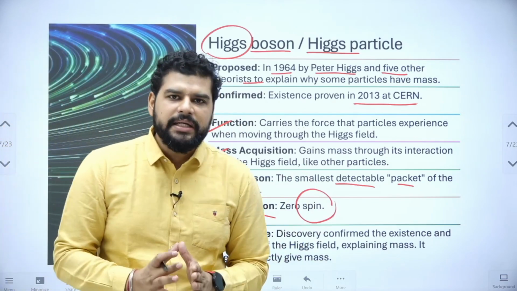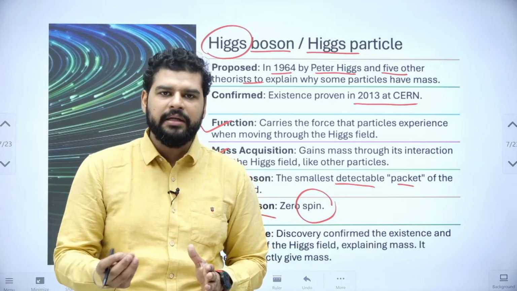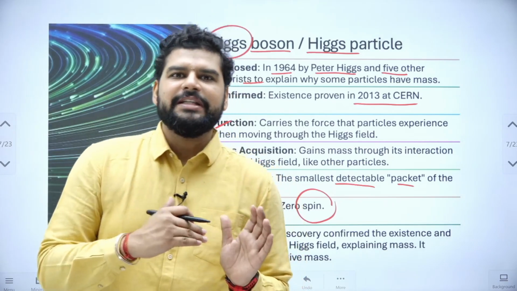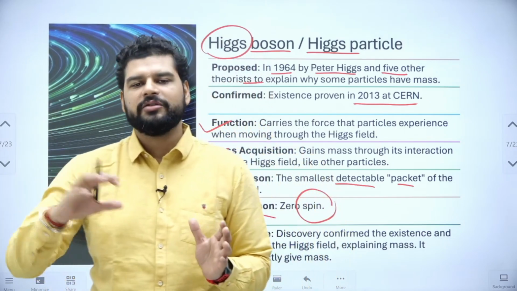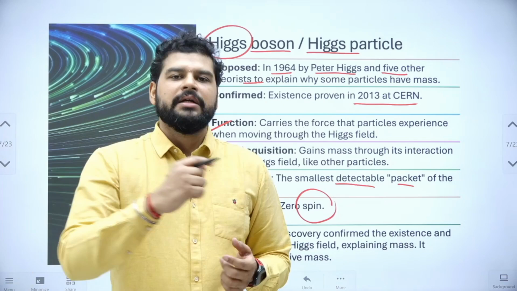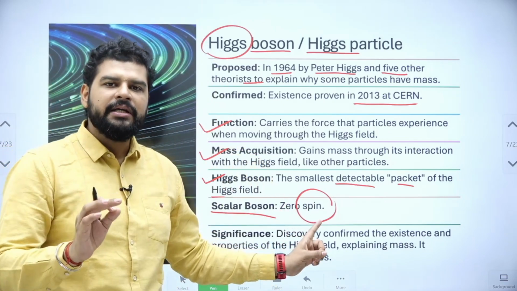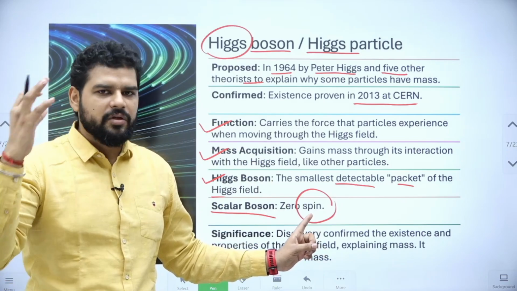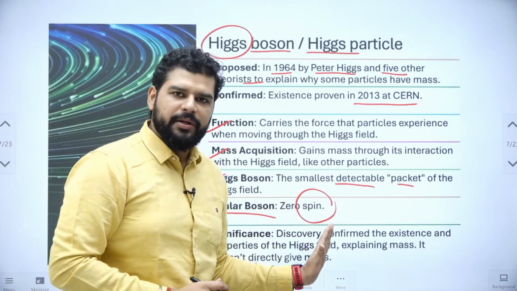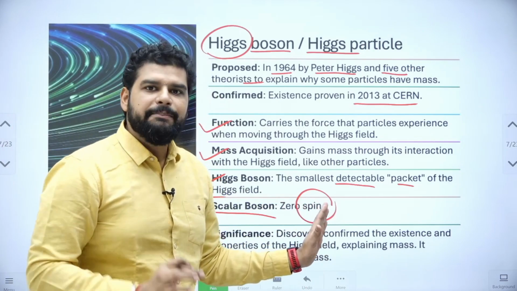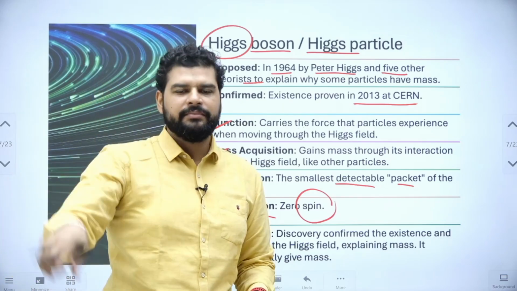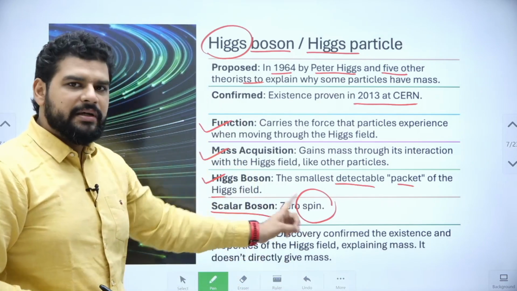Now spin, I'll briefly discuss it because it's not relevant here right now. Spin means it's a property of a subatomic particle. It does not mean the spin that happens like this. This physical spin that I just did is not the same for the quantum particle. This spin is different. It's a property which tells some angular momentum. We are not going to go into depth, just understand that it's a property of a quantum particle, and whenever it is written in particle physics, it's not spin like a merry-go-round or a circle. So zero spin, remember this.